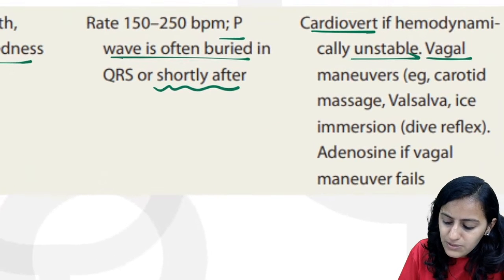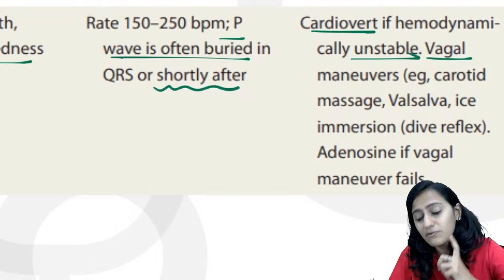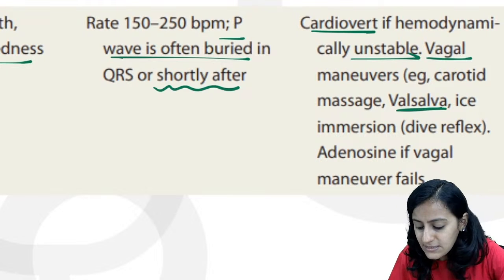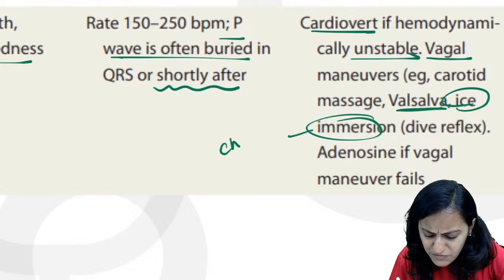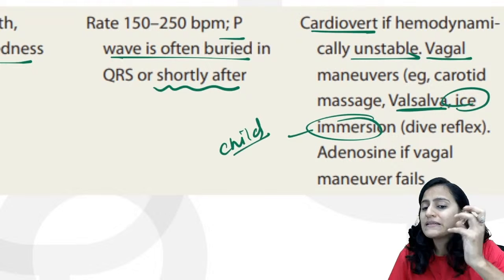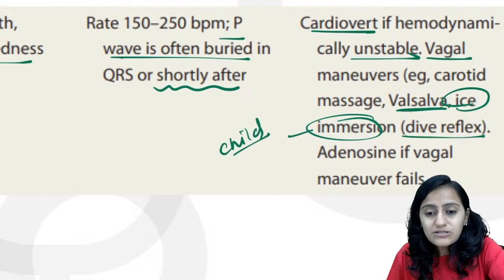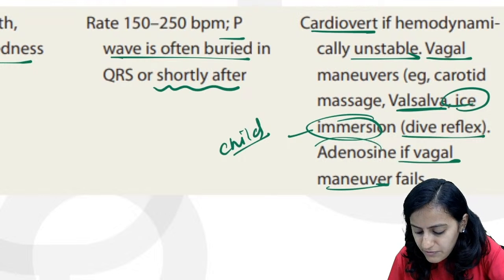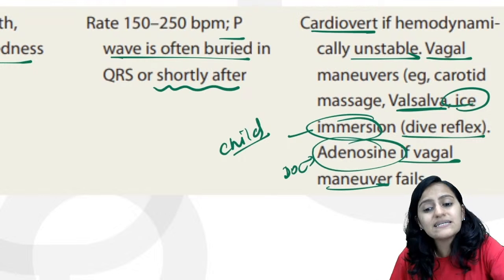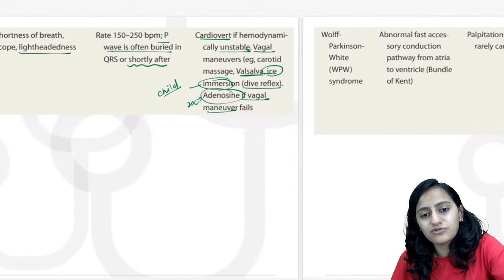Unstable patient, cardiovert. Vagal maneuvers: remember Valsalva also comes under vagal. Ice packs, especially which we use in child with short neck. In children, ice pack is done. And if the vagal maneuver fails, then the drug of choice is adenosine.